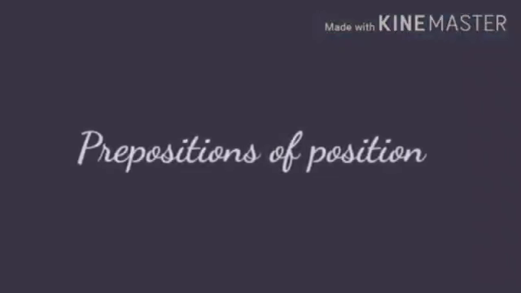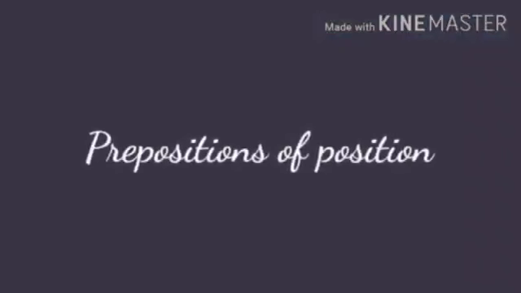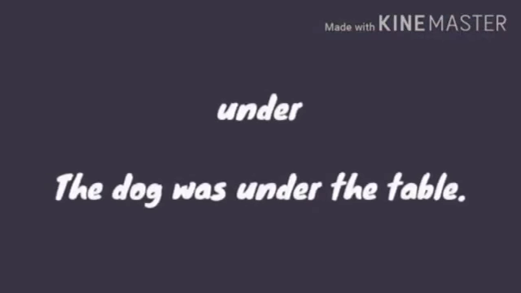Now let's see prepositions of position. Starting with under. Under is used to indicate a position that is below or beneath something. It means vertically below. For example, the dog was under the table.